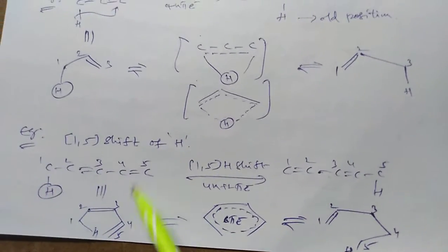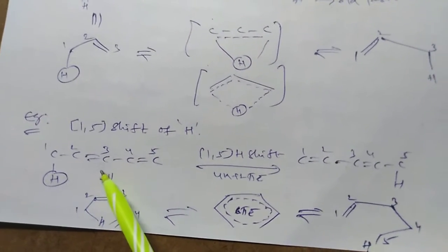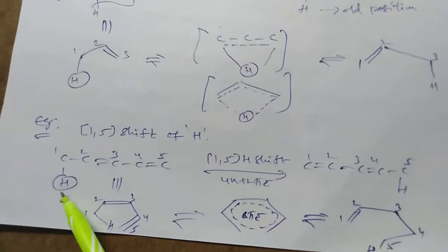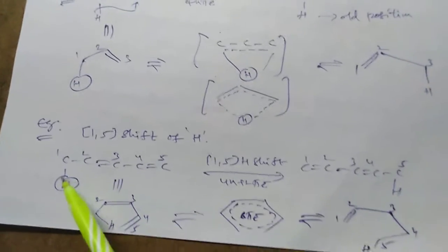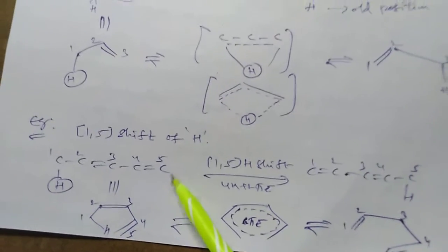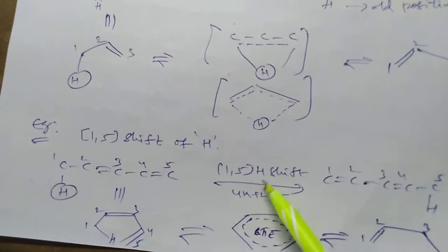Now we are explaining the 1,5 shift or 1,5 rearrangement of the proton shift. So C double bond C double bond C, total 5 carbons are there. Hydrogen is linking with the first carbon. The hydrogen is migrating from the first carbon to the fifth carbon. So that's why it is a 1,5 proton shift or 1,5 proton rearrangement.